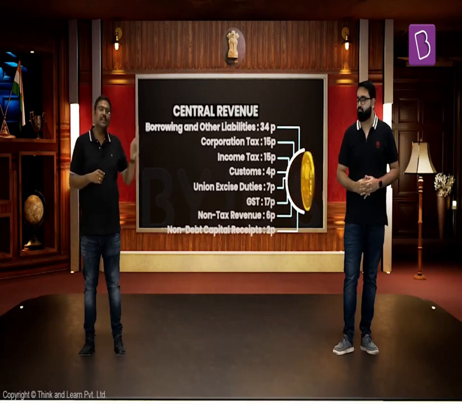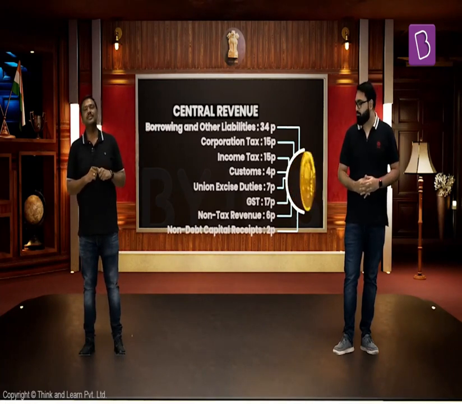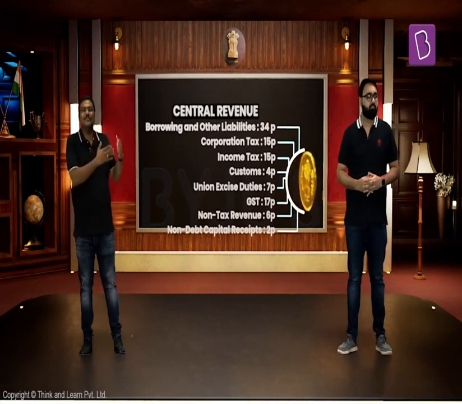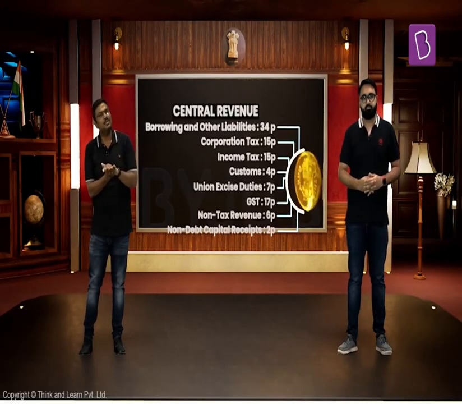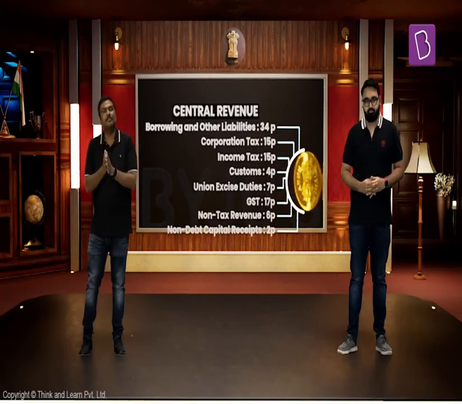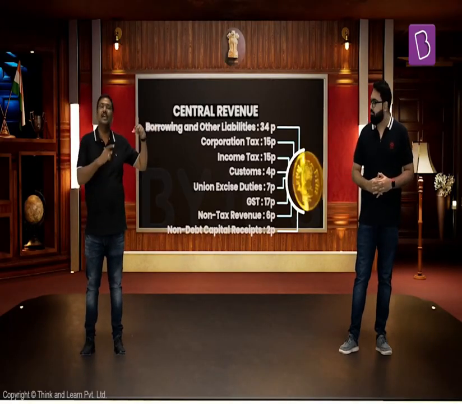You will see that the government is collecting corporate taxes, income taxes, excise duties, and GST. If you add all of them together, and obviously if you look at the data, you'll realize that the highest amount of tax receipts is in the form of GST. So if you add all the sources of tax receipts the government has proposed, it is somewhere around 58 paisa, which means 58% of the total income of the government for the next 1 year will come in the form of taxation.